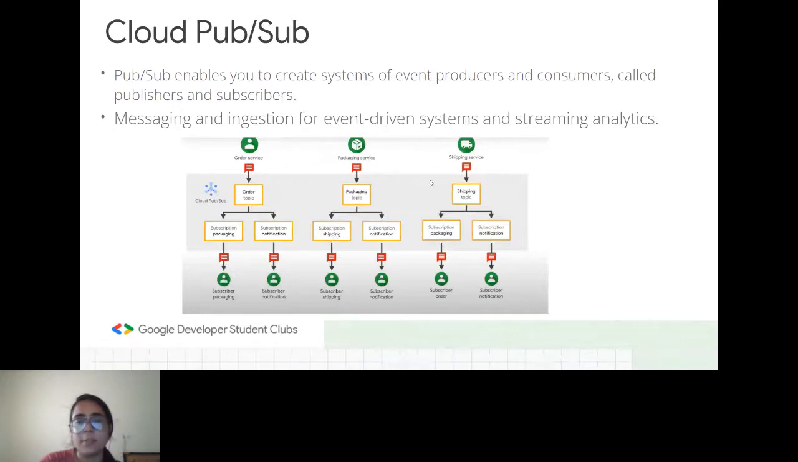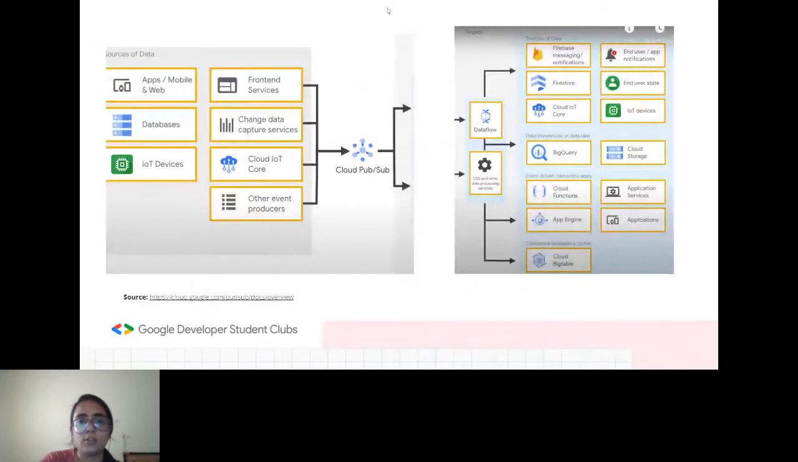So that is how it works, and many kinds of services use this platform. It can be a packaging service or a shipping service or an order service. It could be any sort of thing. So yeah, this is an overview of Pub/Sub.